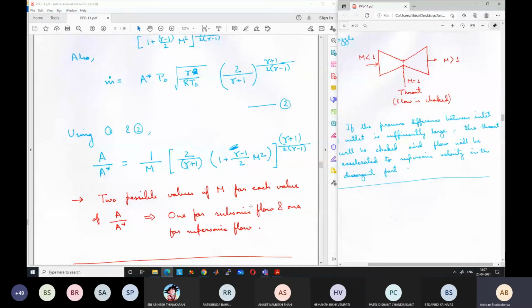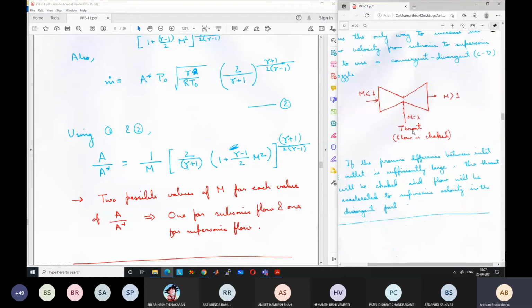So for example, if you consider this converging diverging nozzle, and we want to find out at what location the area is equal to 2 times the throat area. The throat will always be the minimum. So where is the area 2 times the throat area?